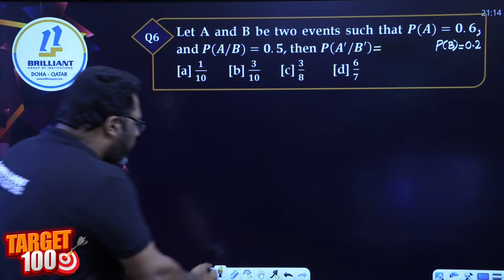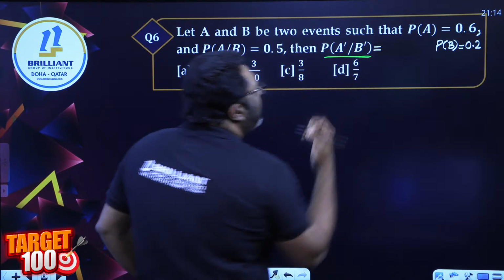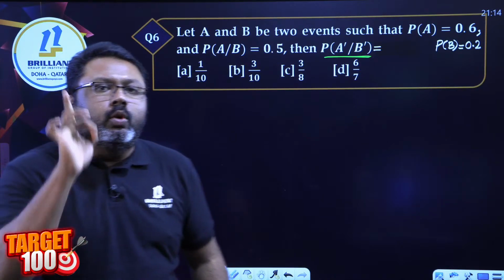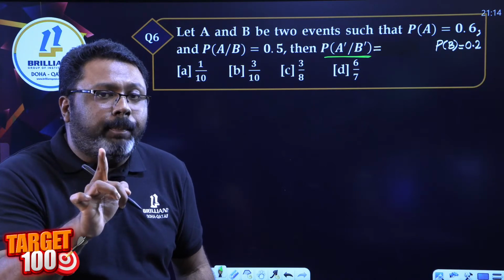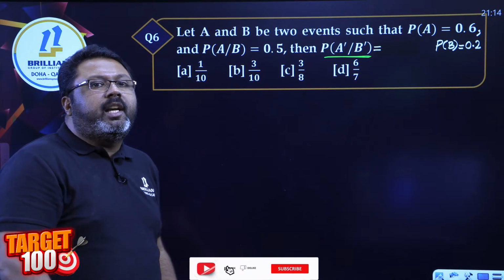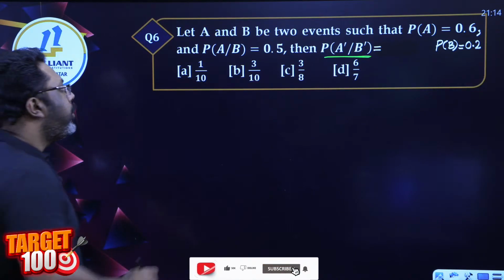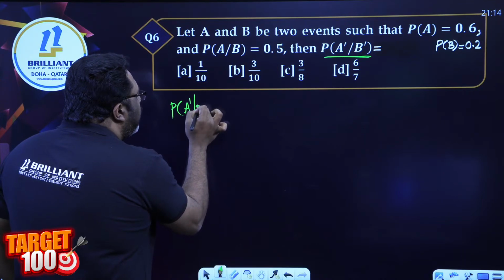Question 6. Yes. Again, a new formula coming up. Learn this formula. I'm just trying to teach you all the numerical based formulas once again. It's very important to learn them because one question is going to be coming from this topic, numerical problems. Okay. P of A dash given B dash.